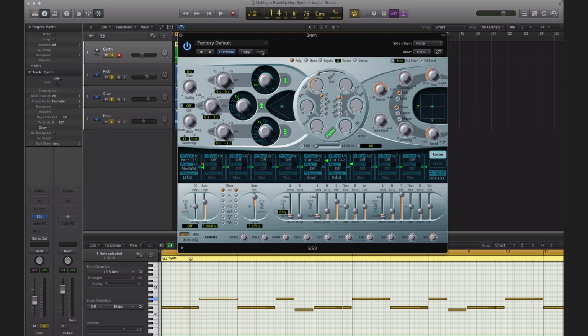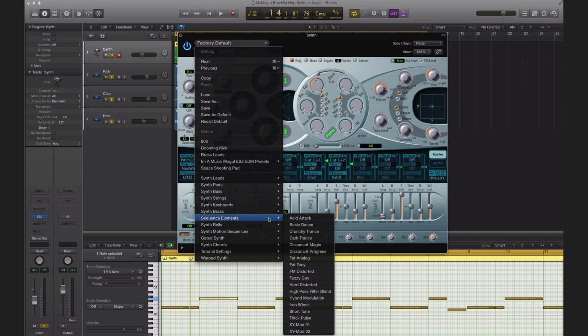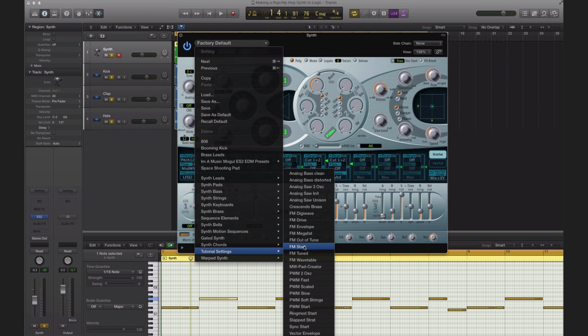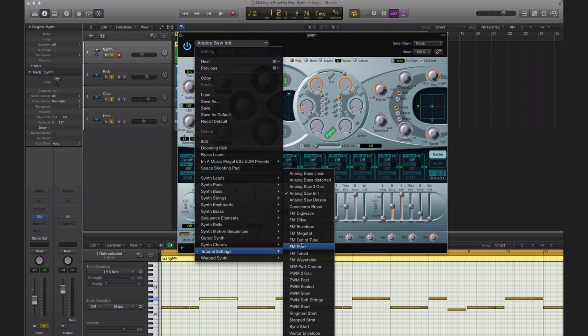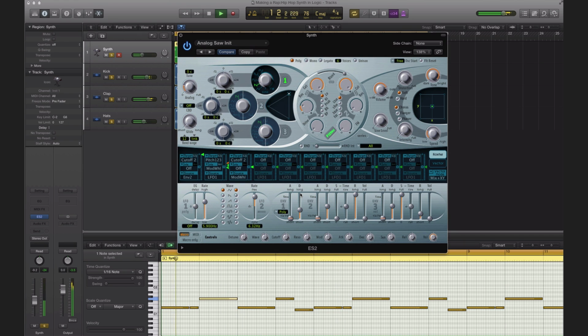First thing we're going to do is bring in a preset, but it's not the type of preset that you may think. The preset is just an initializer. So sorry, we're going to go to tutorial settings and analog saw initialize. Next thing we're going to do is change this to mono, and we're going to change the voices to 12. And because we changed the voices to 12, we're going to turn on unison, and you're going to hear the sound get a whole lot thicker.